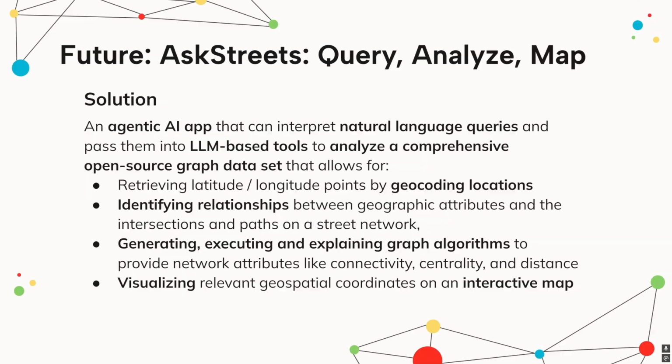My solution is AskStreets, an agentic AI app that can translate plain language and deploy powerful tools to generate meaningful insights into street networks. Backed by comprehensive and up-to-date data, this AI app can identify locations from a query, find relationships between certain geographic features and the properties of a street network, execute algorithms to report on network attributes like centrality, and also create an immediate visualization of relevant points to aid in analysis. Such a tool would empower the user to ask meaningful questions about a street network in a real-world context.